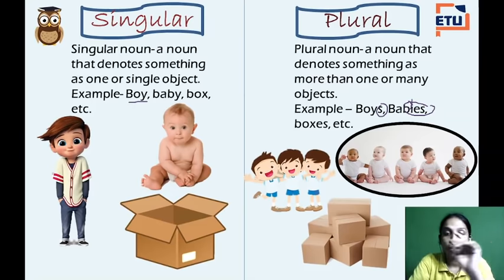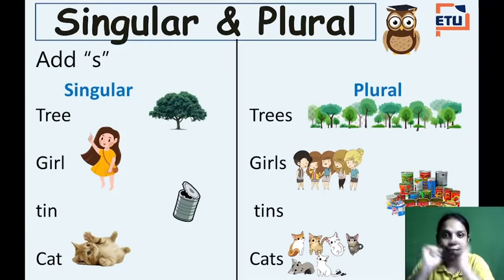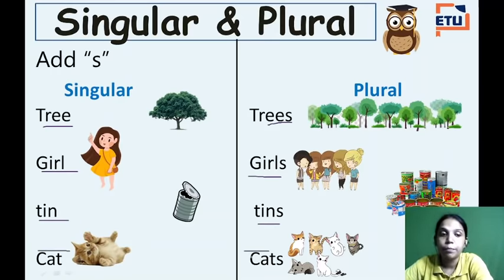Easy? Okay. Now see the next part. Here we will see where to add S. Where should we add the letter S? Now see, words like tree becomes trees, girl, girls, tin, tins, cat, cats. See, cat becomes cats, right? So words like these, tree, girl, tin, cat, after adding S become trees, girls, tins and cats.